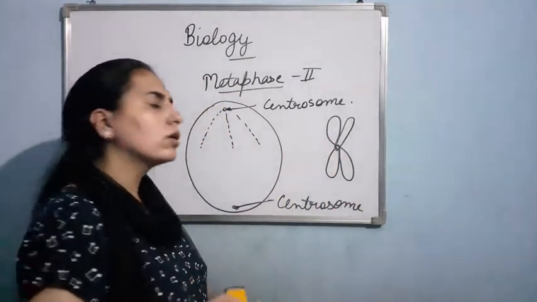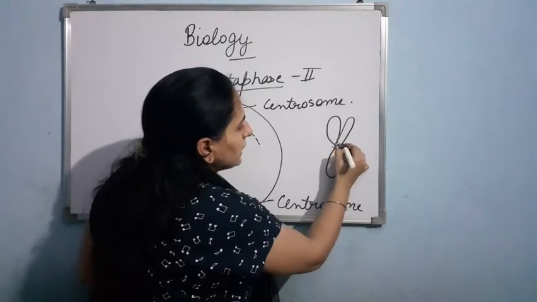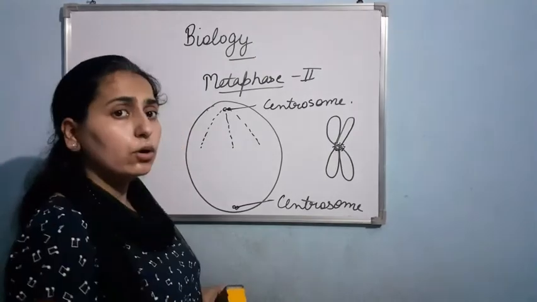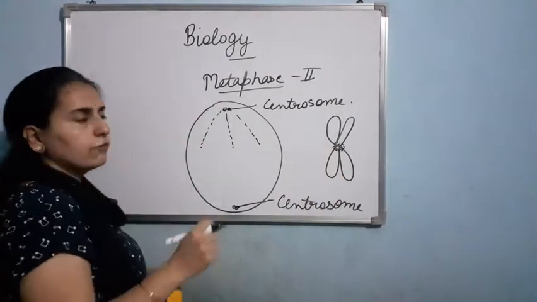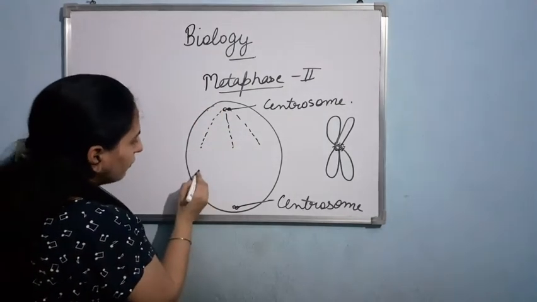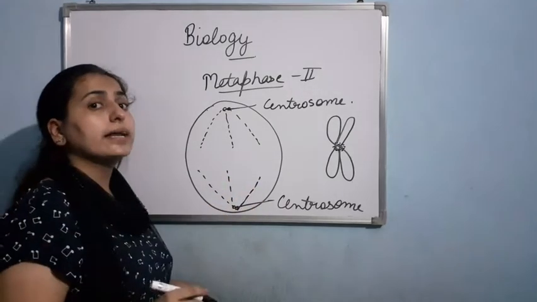On the centromere, small disc-shaped proteinaceous structures are present, which are known as kinetochore. These kinetochores provide a site for the attachment of spindle fibers. From here also spindle fibers will arise, and they will attach with the kinetochore.